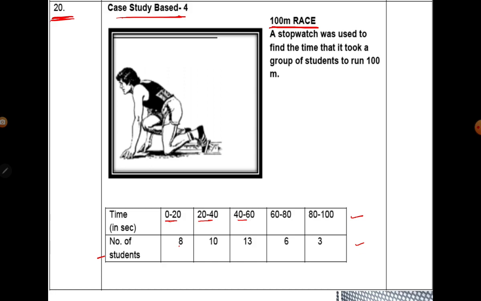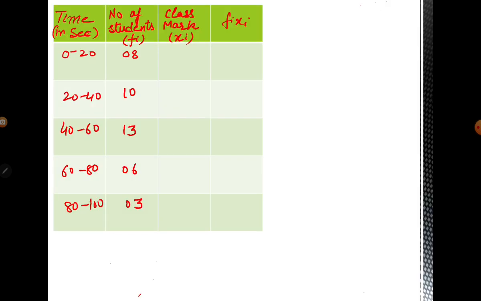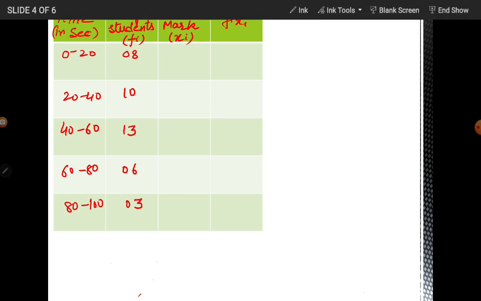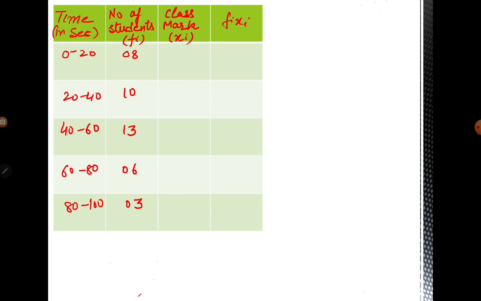For that, we first have to find out the class mark. Let us see how. Here we have time in seconds. These are your class intervals: 0 to 20, 20 to 40, 40 to 60, like that. For these class intervals we first of all have to find the class mark. Class mark is xi.